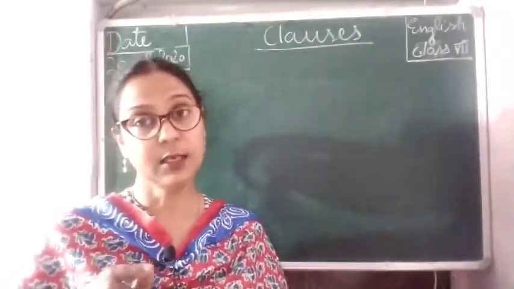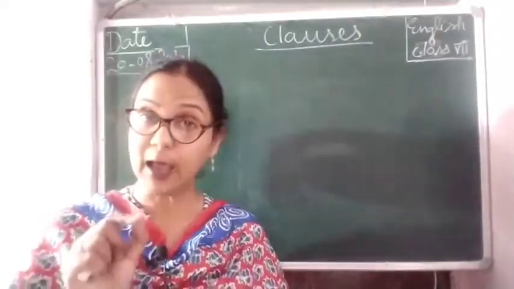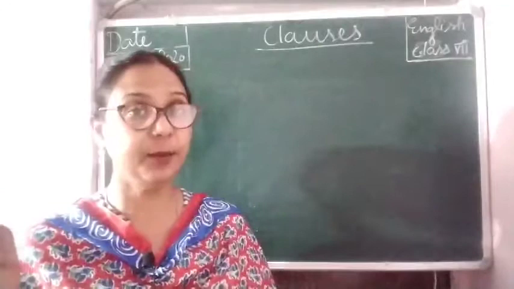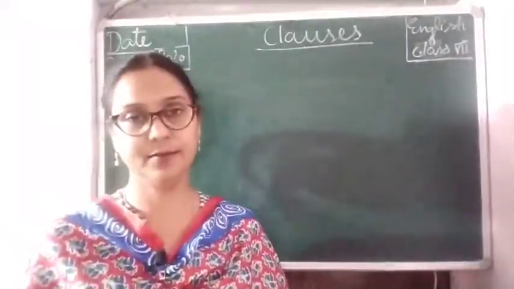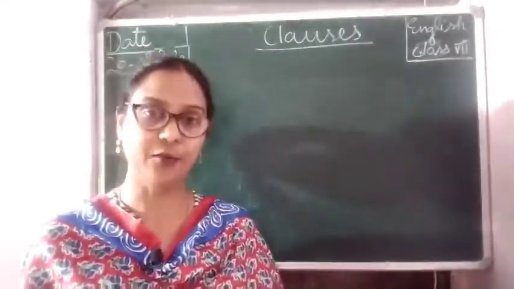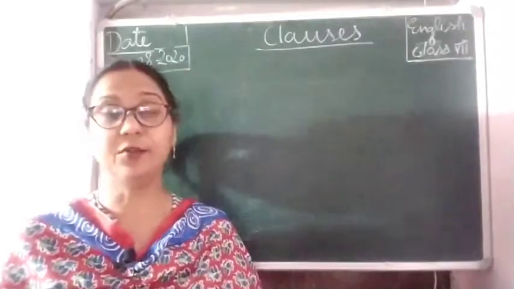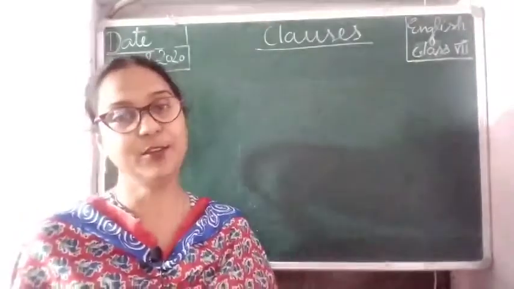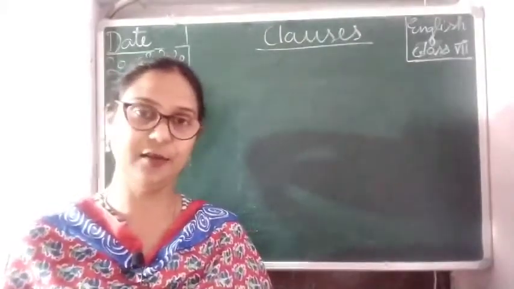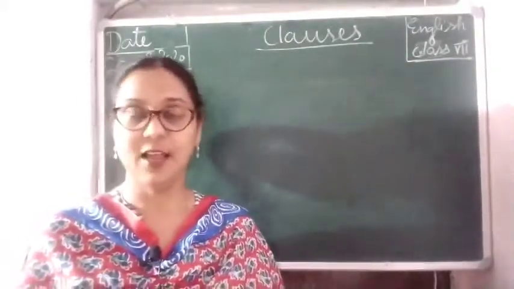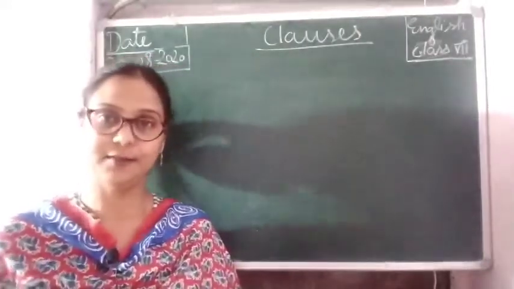Here, writes is a verb, and neatly is adding more about the verb. So they are all called adverbs. Because we are talking about adverb clauses, we should first understand what adverbs are, and we have discussed this. Now we are going to talk about adverb clauses.